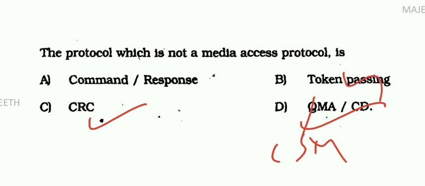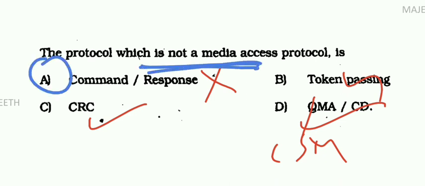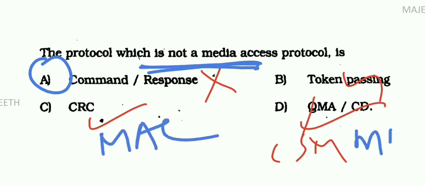The only thing which is not media access protocol is this one. So the answer is option A, because it is asking not media access. CSMA CD is a MAC. Token passing is also a MAC. This is not a MAC. Command and response is not a MAC. So option A is a correct answer.